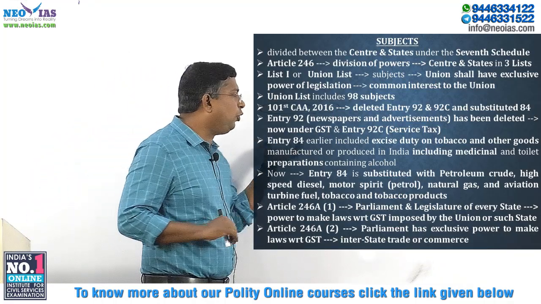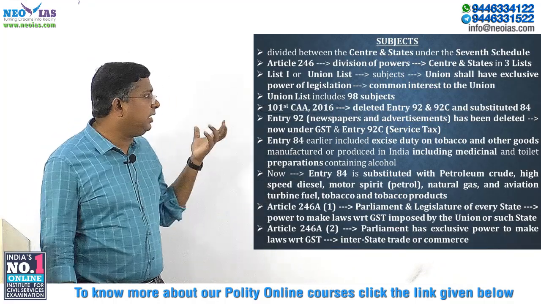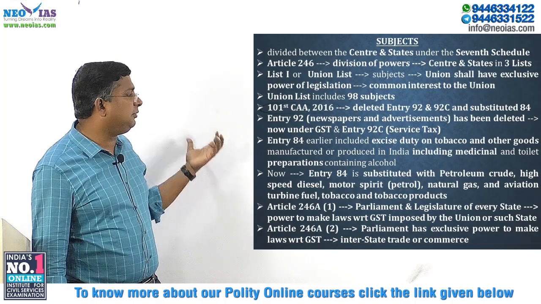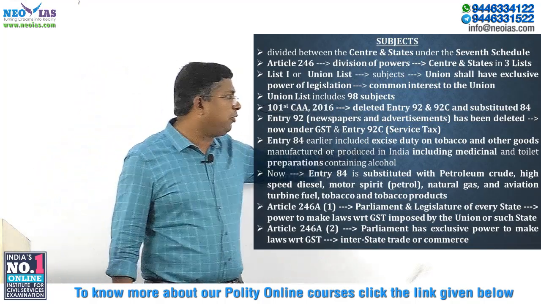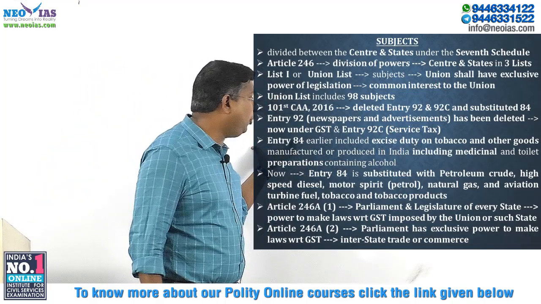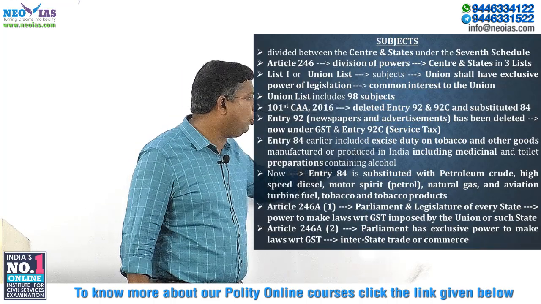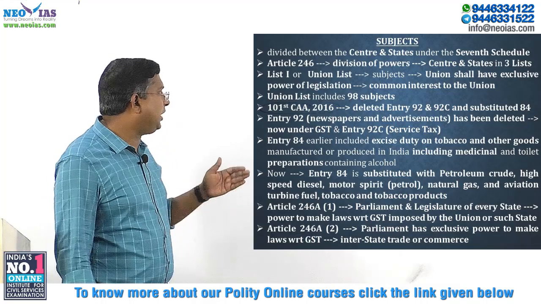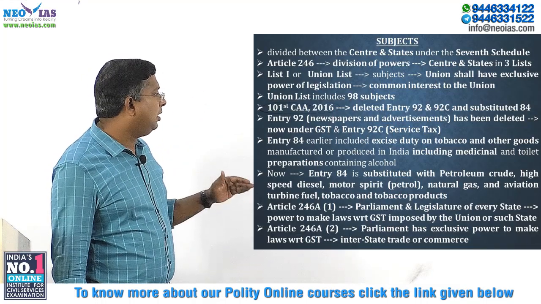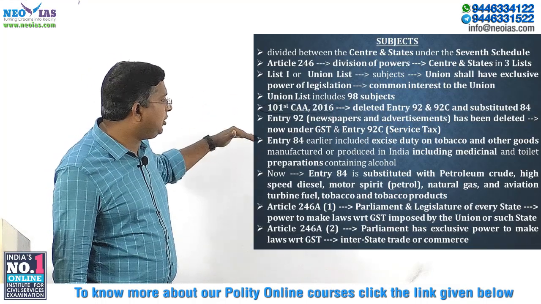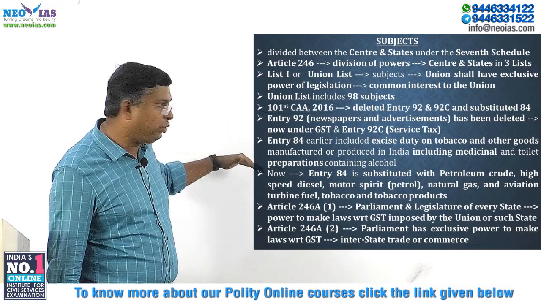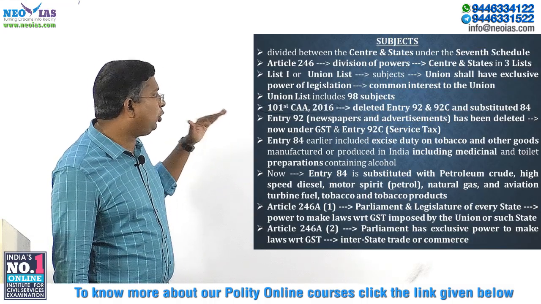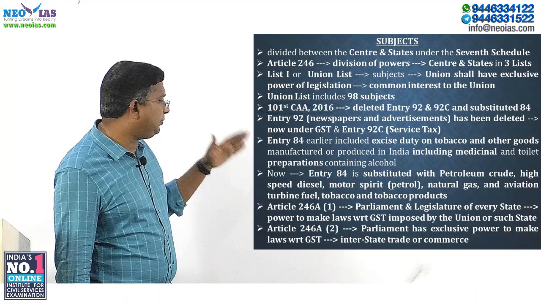Now, entry 84 was amended. Earlier, entry 84 in the union list was talking only about excise duty on tobacco and other goods. That entry 84 was amended. It was substituted like this. It says that not only tobacco and other goods, it is substituted like this.